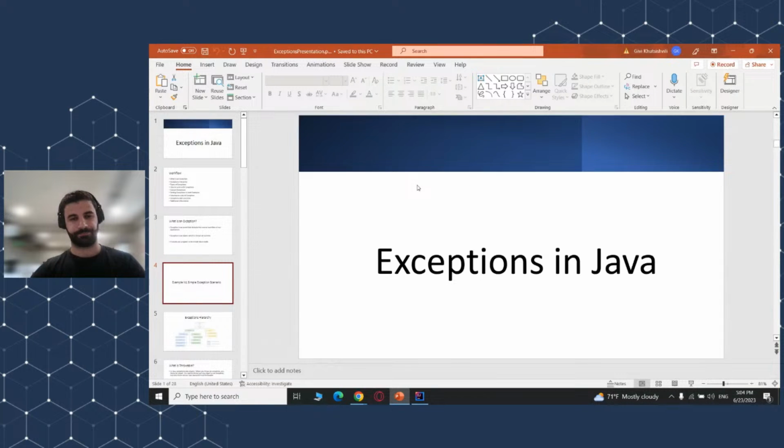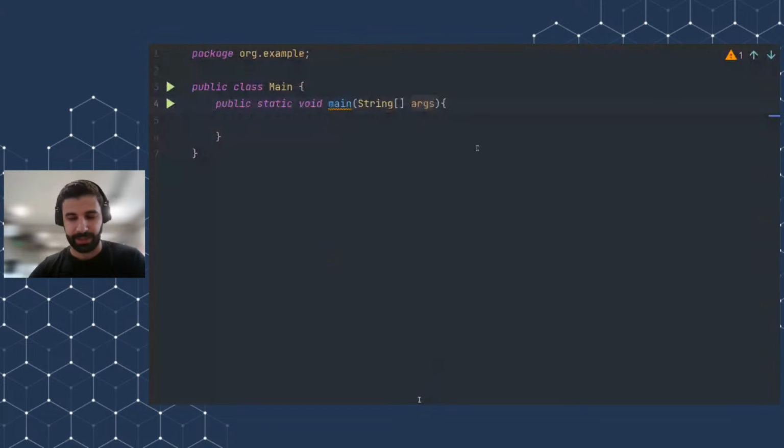Okay, let's go to the IDE, and let's imagine that we are working in a company as an employee, as a junior programmer, and our boss decided to give us a task to create a calculator application which prints the result of division of two numbers. And he not only gave one task, he gave us two tasks. The first one is to print the result of the division, and the second task is that after the calculation is done, he wants us to print a very important piece of information in the console also. So these are the two requirements.